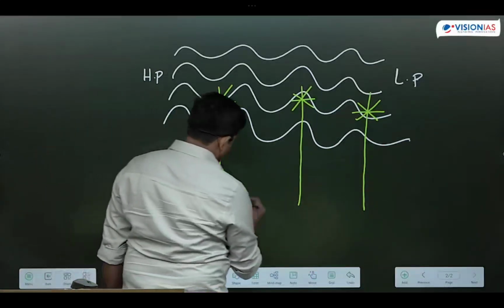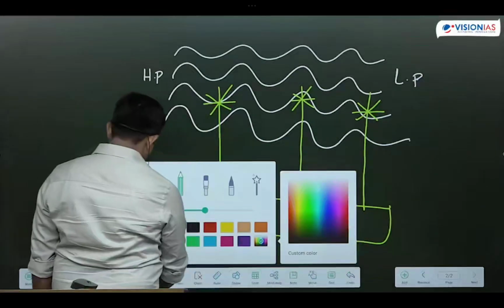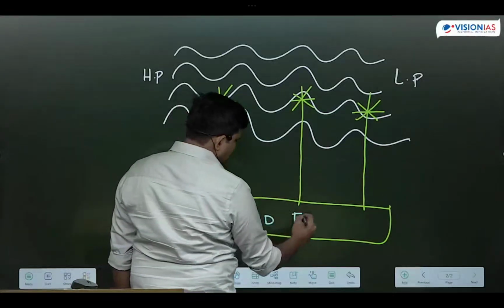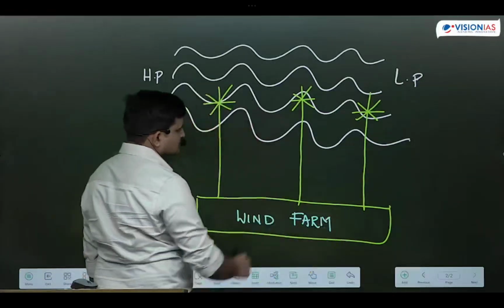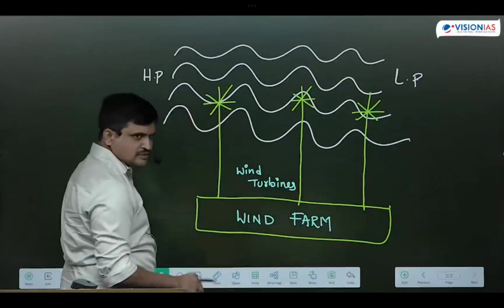Now, this group of wind turbines together, what do we call it? Not tidal farms, wind farms. All these wind turbines together, we call it a wind farm. These are wind turbines, and all these wind turbines together we call wind farms.